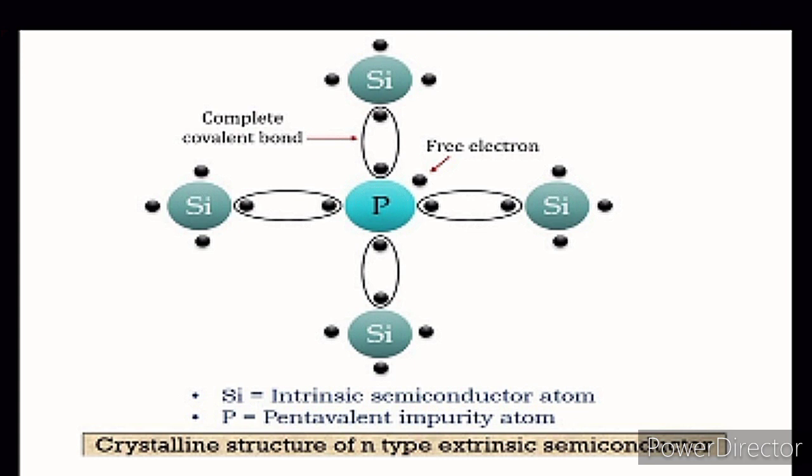This chain continues. So these free electrons can move in this material. The more phosphorus that is added to this material, the more free electrons can move or change position in this material. When an impurity is added to the intrinsic semiconductor, this process is known as doping, and it increases the current conductivity of the semiconductor material.